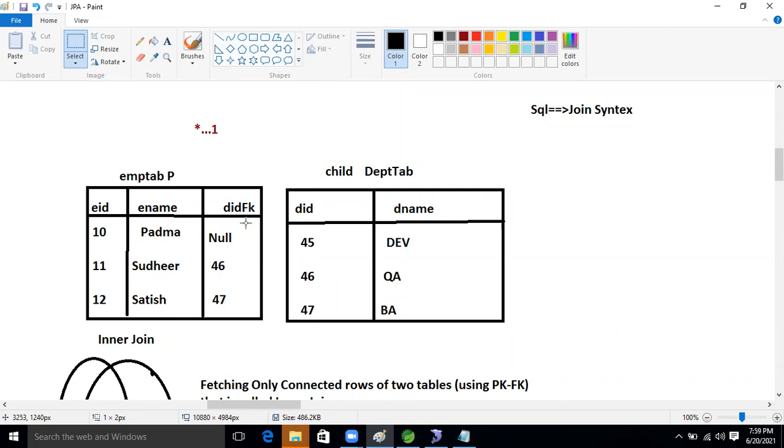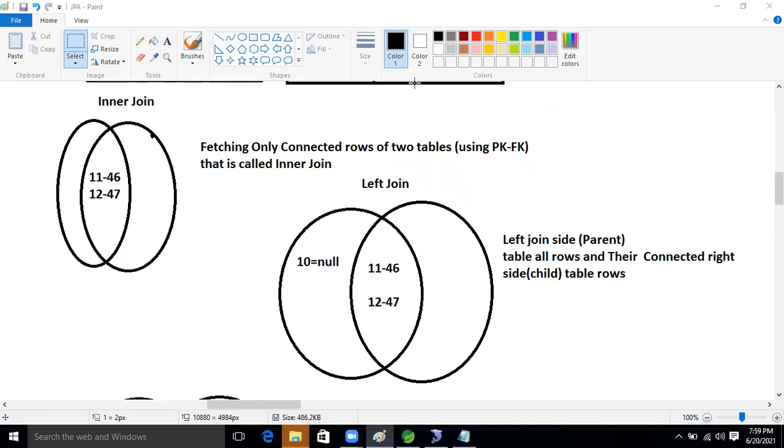Yes, the foreign key may be duplicate. Only in one concept, the one-to-one relation, a unique foreign key will be there. Except that, in one to many, many to one, and many to many, duplicate foreign keys are allowed. So there is no concept of duplicate or unique in the join concept. It's clear. Please go ahead.